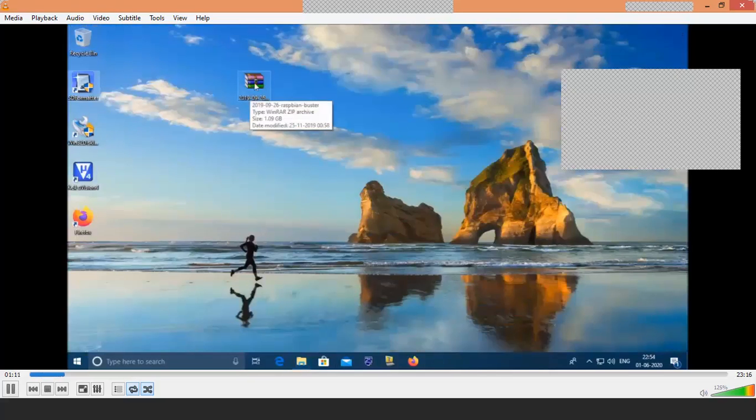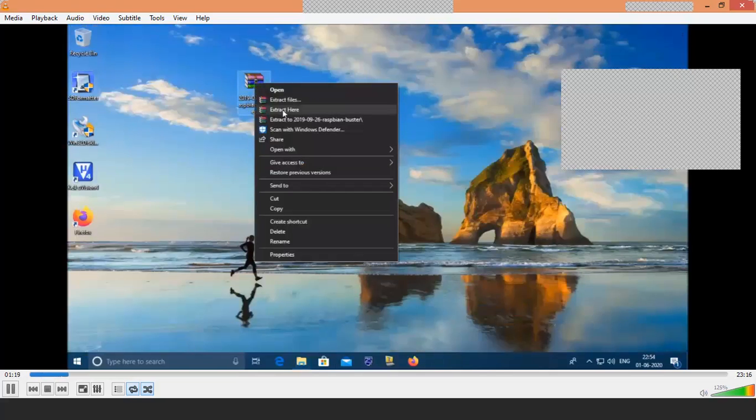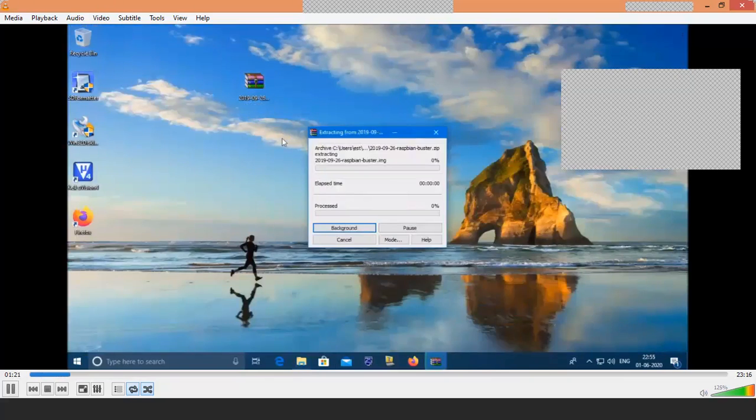Now what I am going to do is unzip the image, the Raspberry image. It will take some time, so I will pause the video.